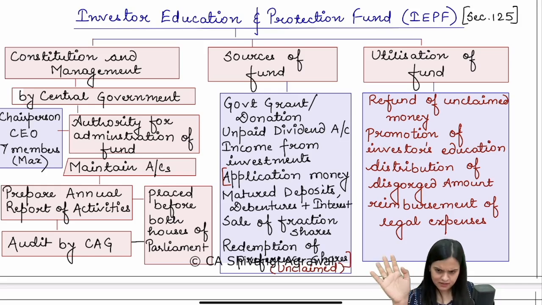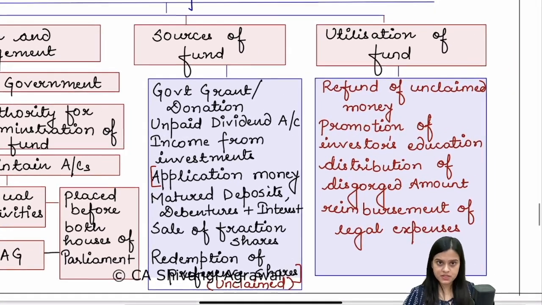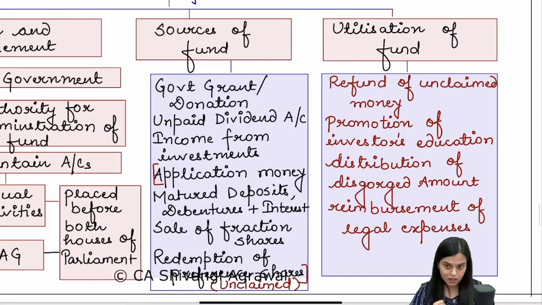Which manages the fund. In very simple language, it maintains all the accounts, from where the money is coming, from where it is going, prepares an annual report. The audit is also done. Everything is done. Now there are some credits and there are some uses of this fund. That is, from where the money comes to this fund and from where it is used.